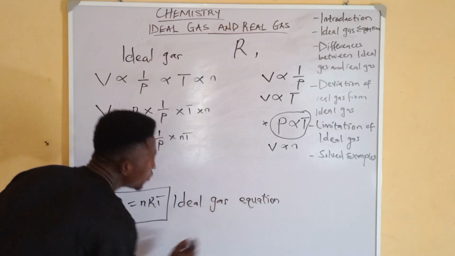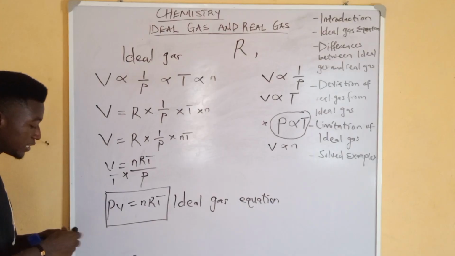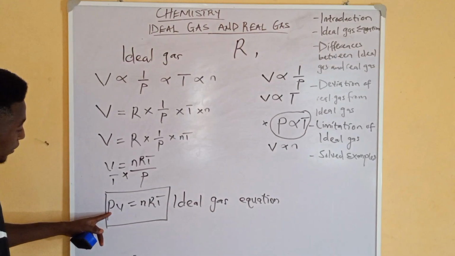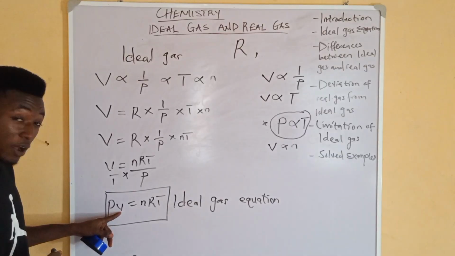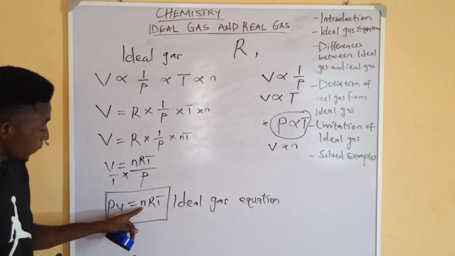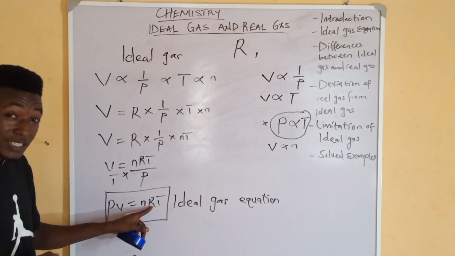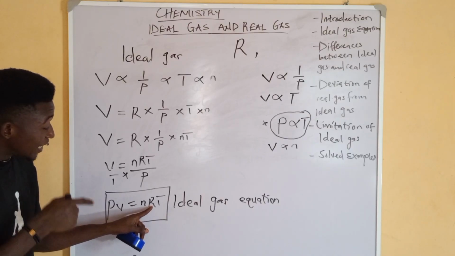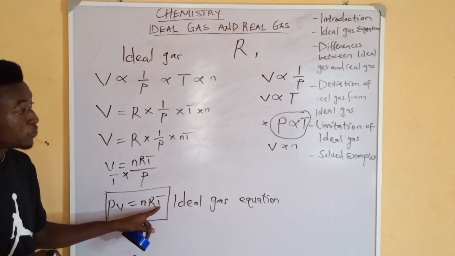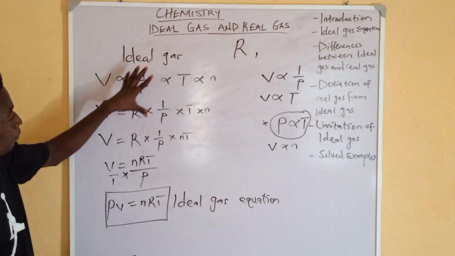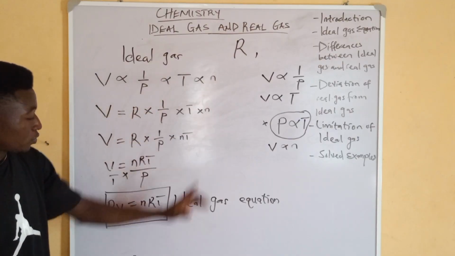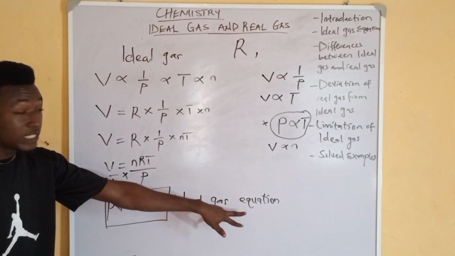Ideal gas equation. What is our P? Our P is pressure. What is our V? Our V is volume. N is the number of moles, or amount in moles. R is our constant, the universal gas constant. Then T is our temperature. You see that we've been able to compress all of the gas laws into one equation called the ideal gas equation.